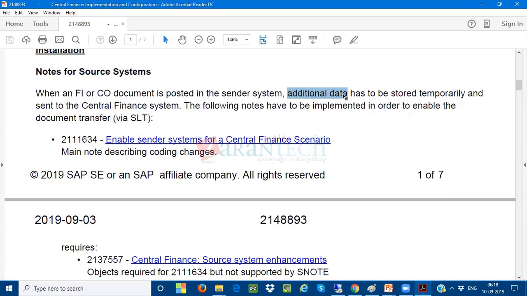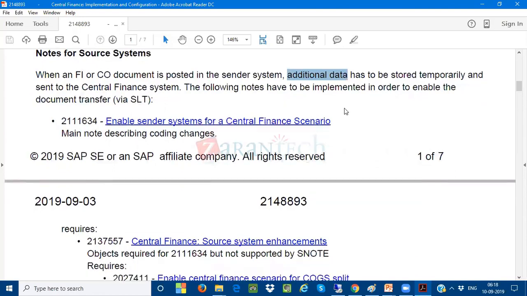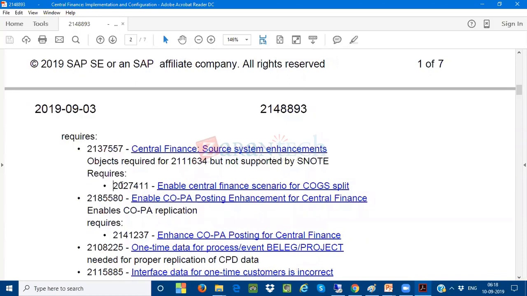So if you want to activate that particular splitting document in the source system, then you have to apply this note. There is a note called enable central finance scenario for the cost of goods.